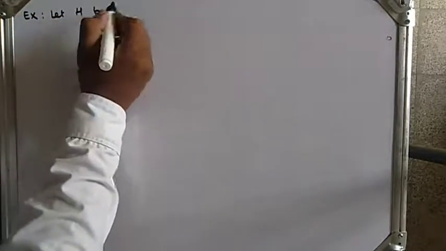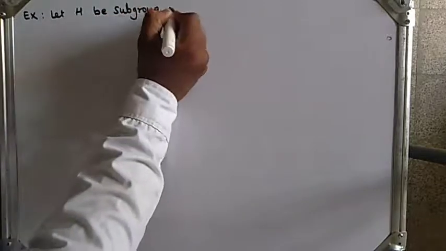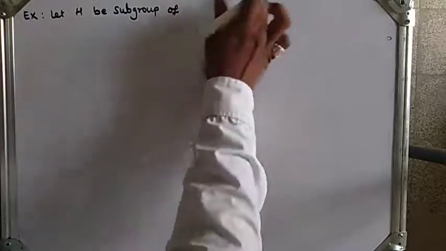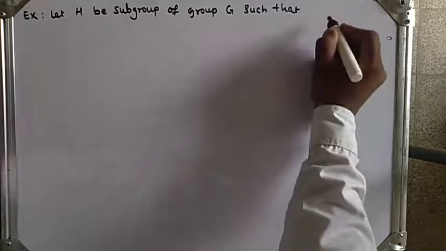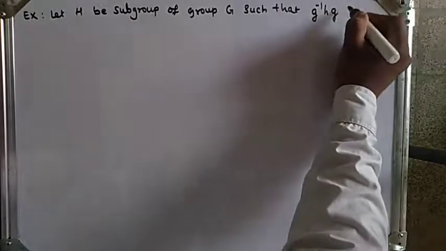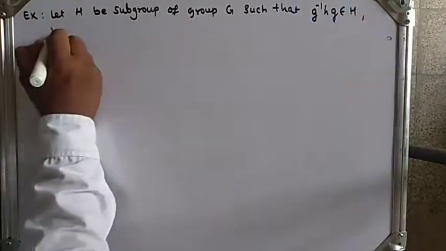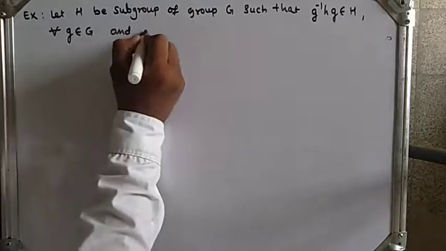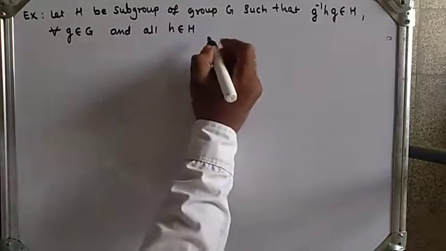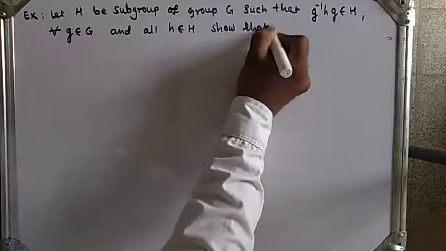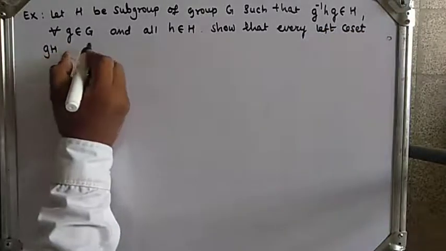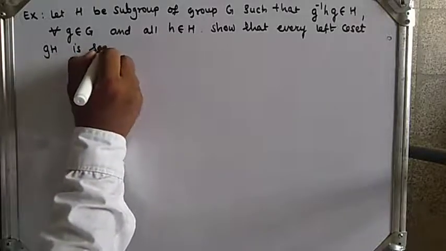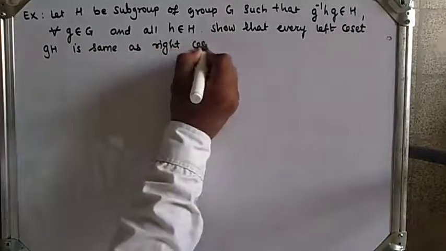Now let's see another example. Let H be a subgroup of a group G such that g inverse hg belongs to H for all g belongs to G and all h belongs to H. Show that every left coset gH is the same as the right coset Hg.